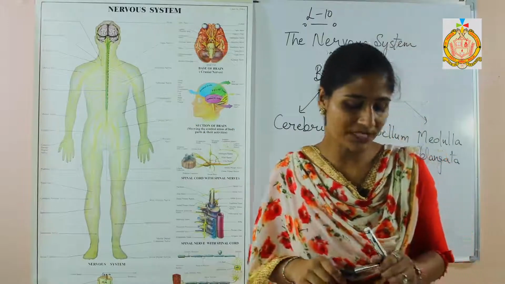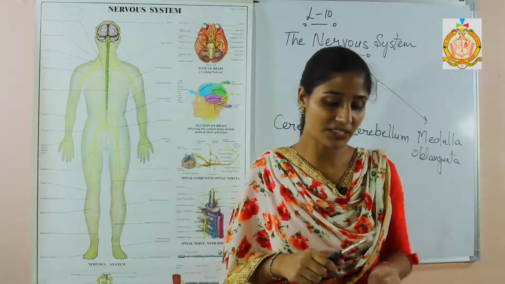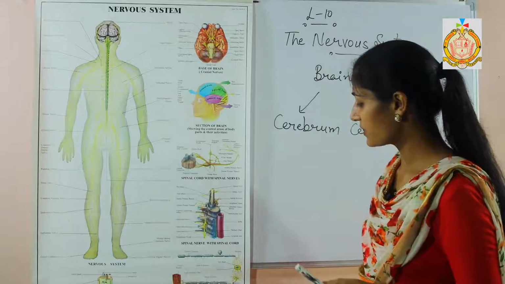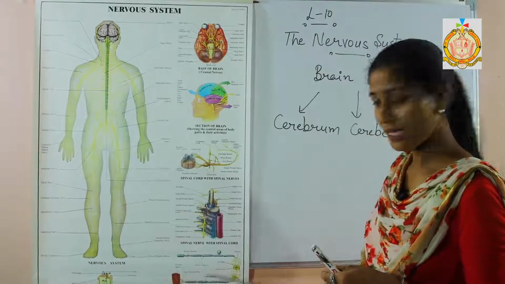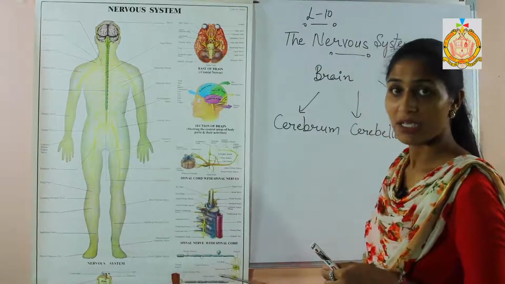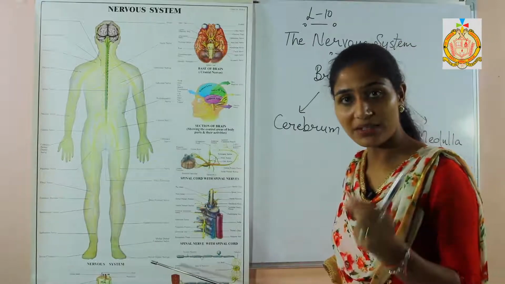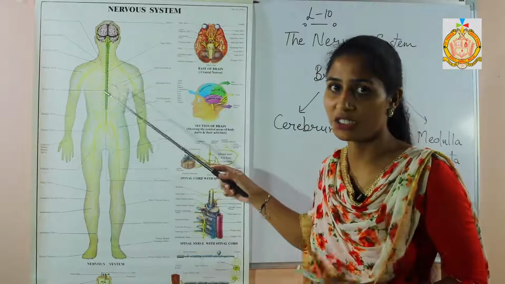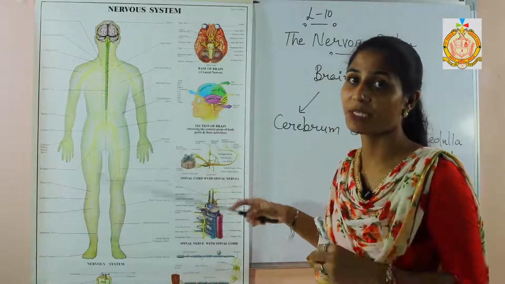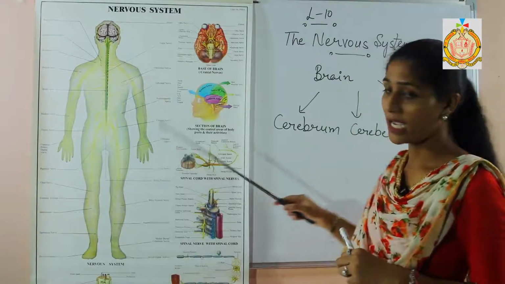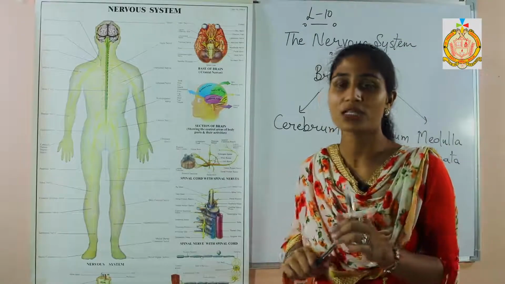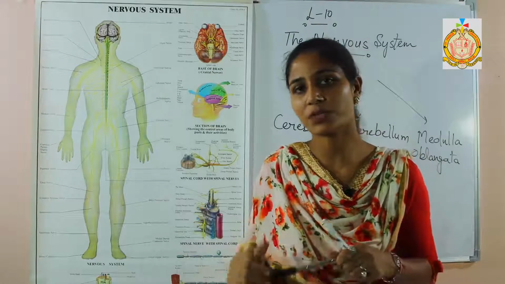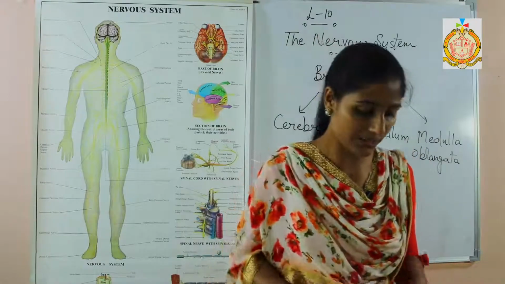The outer portion of the cerebrum contains the cell bodies of the nervous system and is grayish in color. Which part of our nerve cell does the outer one contain? The cell body only. That's why the matter present in the outer part of our brain is grayish in color. It gives the grayish appearance due to the presence of cell bodies, and the inner one contains the axons, so that is white in color. So the inner part contains white matter and the outer one contains the grayish matter, or gray matter.